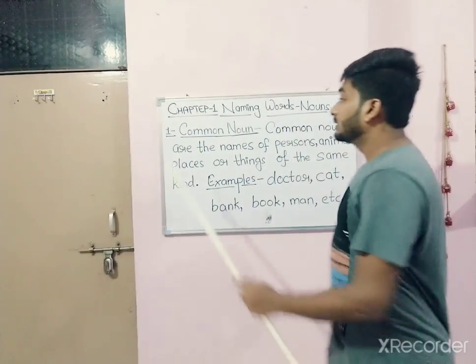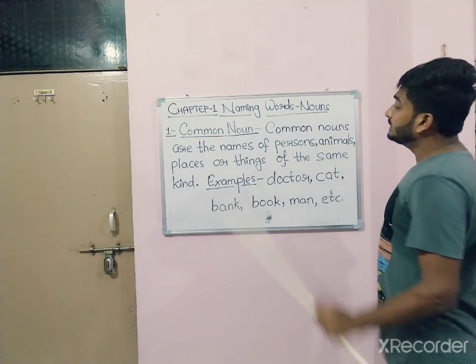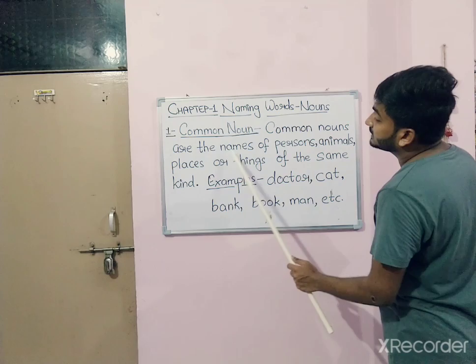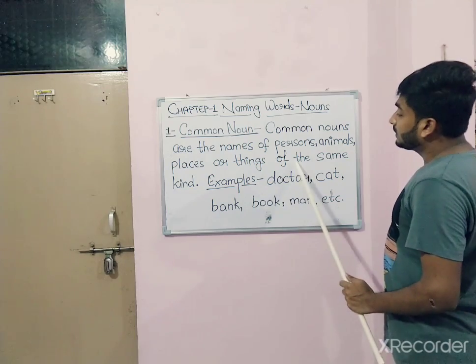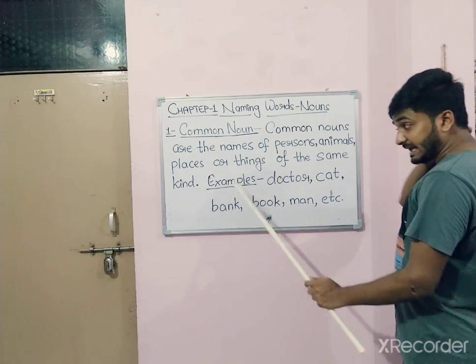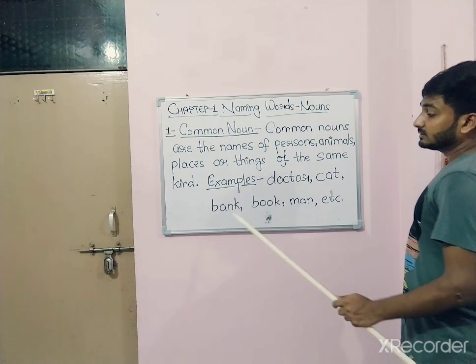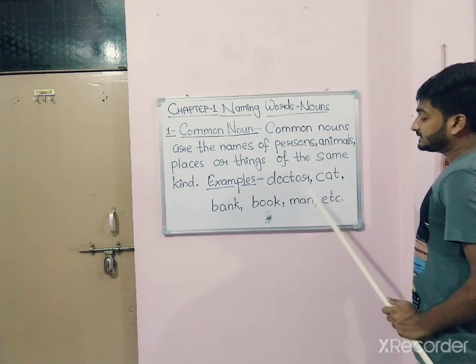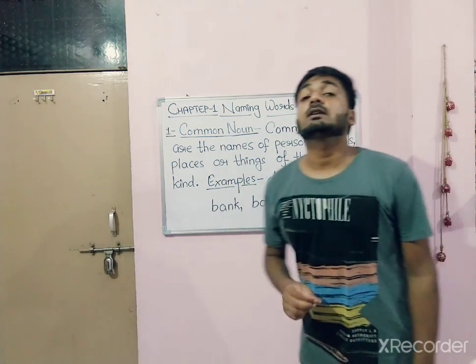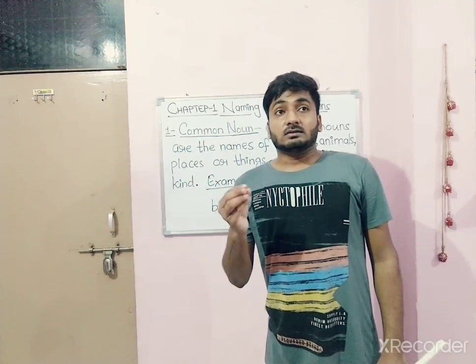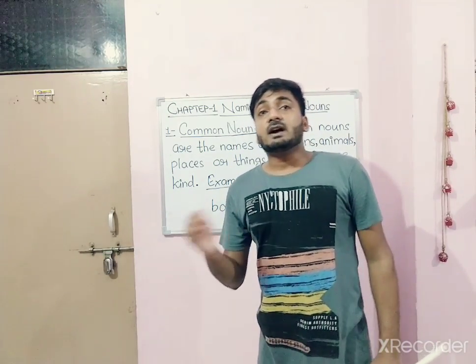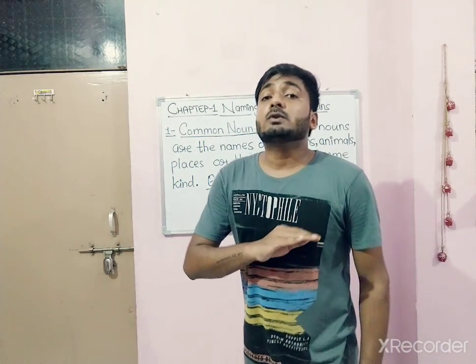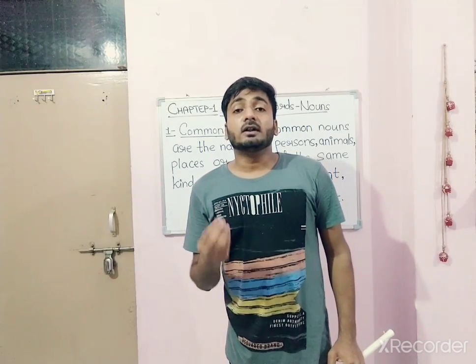Number 1, common noun. What is a common noun? Common nouns are the names of persons, animals, places or things of the same kind. Examples: doctor, cat, bank, book, man, etc. That means when any person, animal or place belongs to the same kind or same group, but they don't have any proper name, that noun is called a common noun.